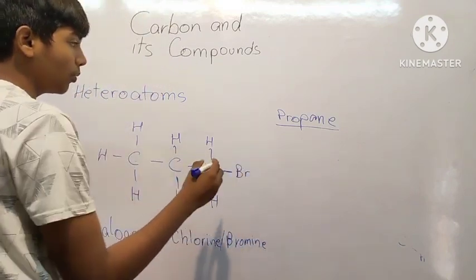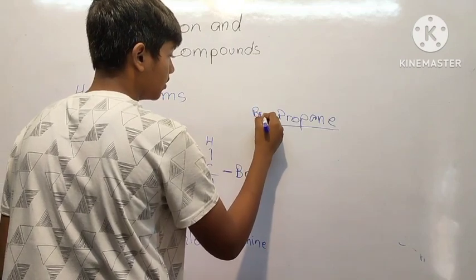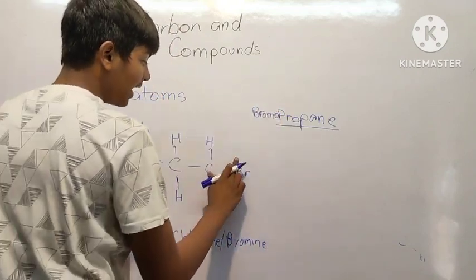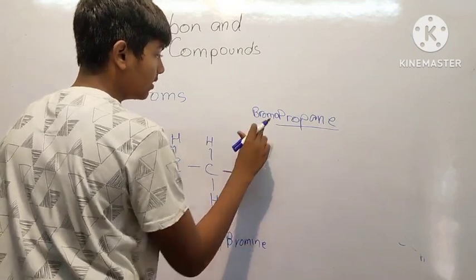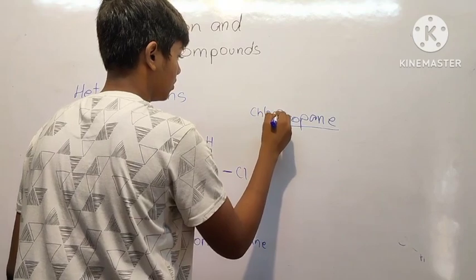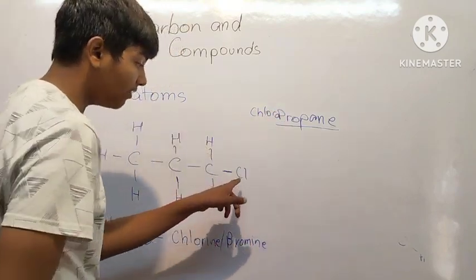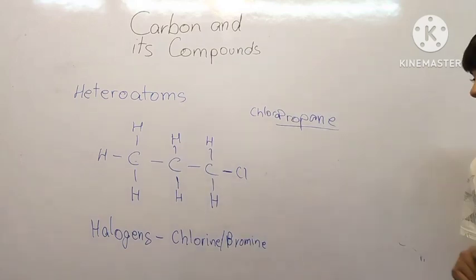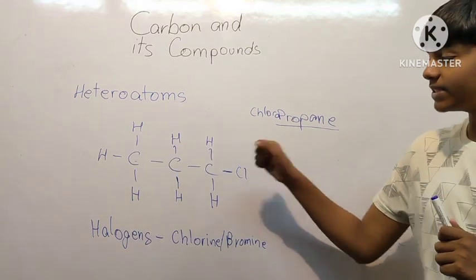Since we added bromine, it would be bromopropane, and if I had added chlorine, Cl, it would be chloropropane. When I added Cl and Br, those were heteroatoms. Why were they heteroatoms? Because they were replacing a hydrogen.